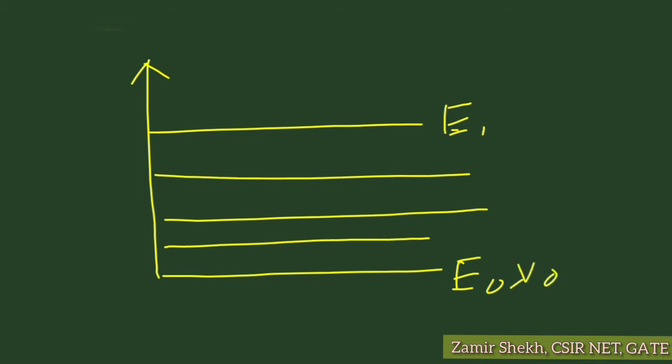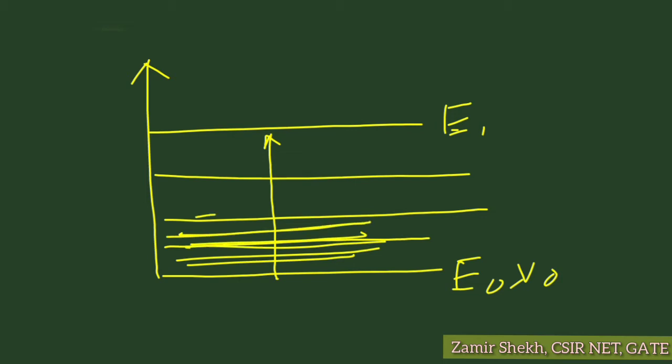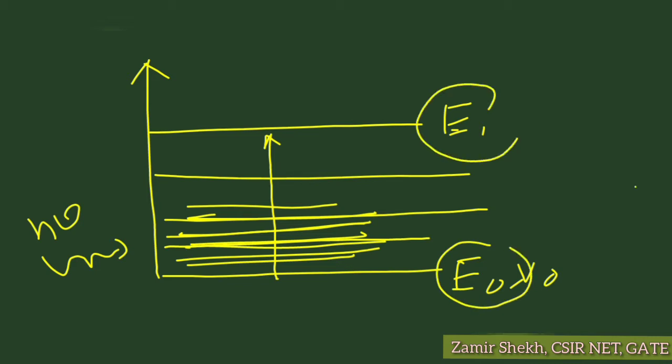Let's say this is V0. During this electronic transition, for example E0 to E1, many vibration levels are crossed. Whenever you provide some light, it will undergo the transition from E0 to E1. So during the electronic transition there will also be a change in vibration energy level, and this rule is applicable to find out the intensity of vibronic transitions.